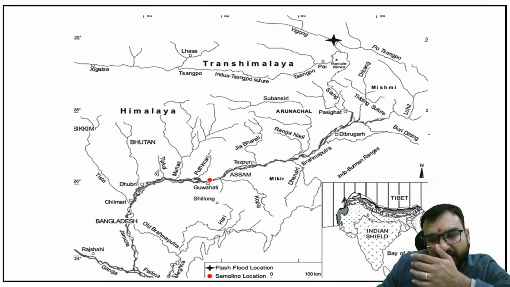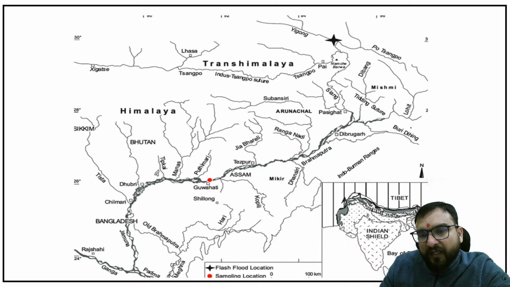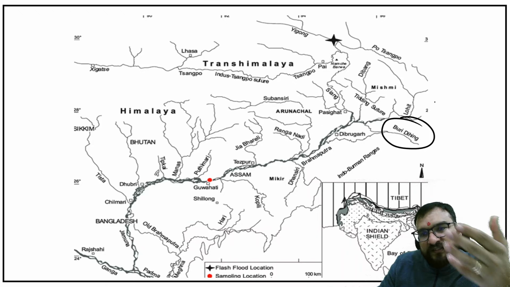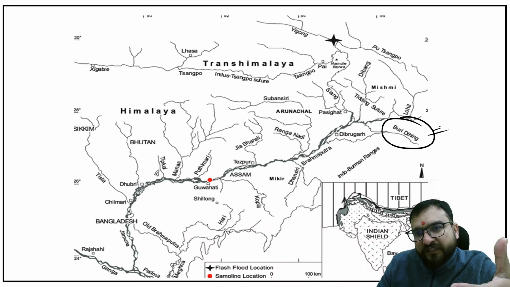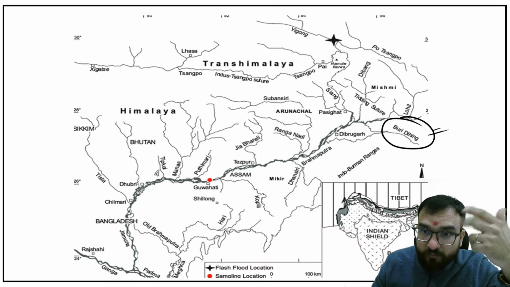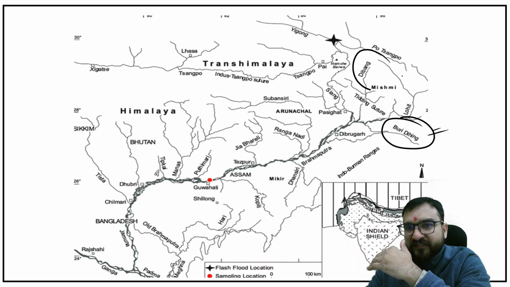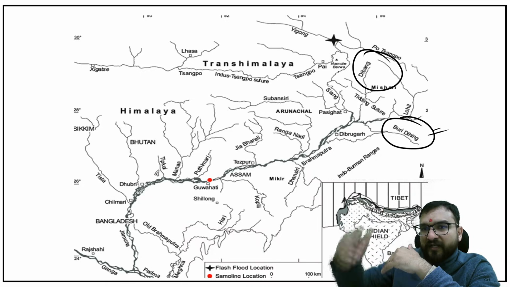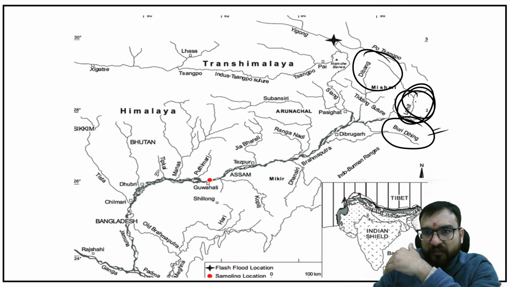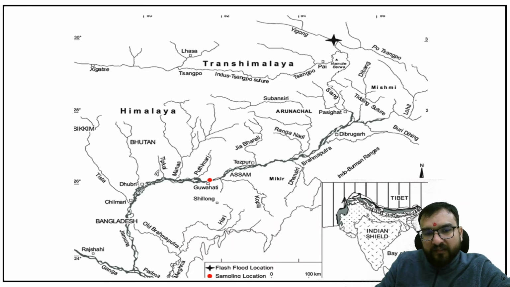When you find a tiger reserve over here, the Pakke Tiger Reserve, or there will be the Namdapha Tiger Reserve you will be seeing over here, or Namdapha National Park, see the location. In that, one major river which will be passing is Buri Dihing. So think about that. Buri Dihing is in the east, whereas Dibang is somewhere in the north, and in between that Lohit will be there. So keep that in your mind.